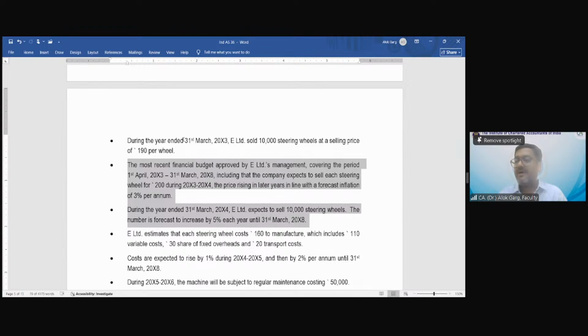Any doubt up to this part? Any doubt in the question? Up to this level? Any doubt? Yeah?